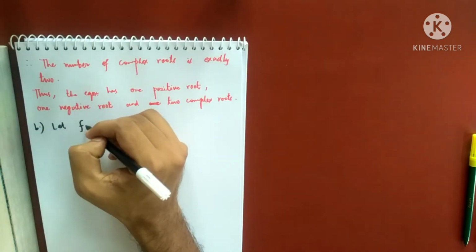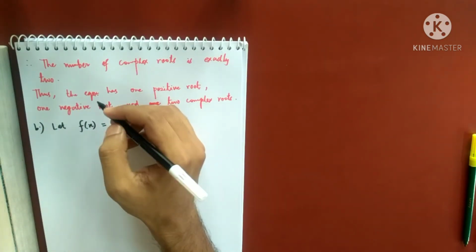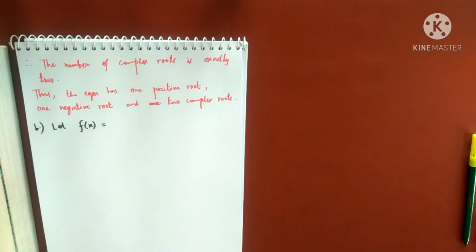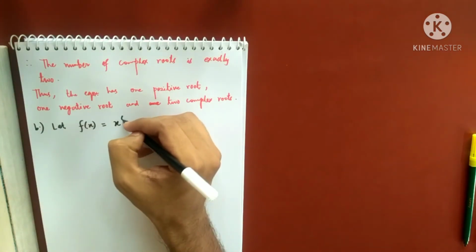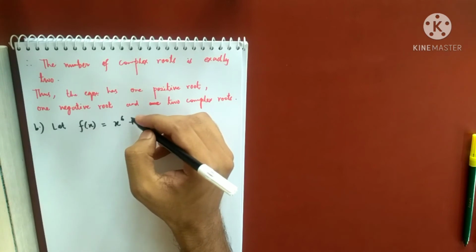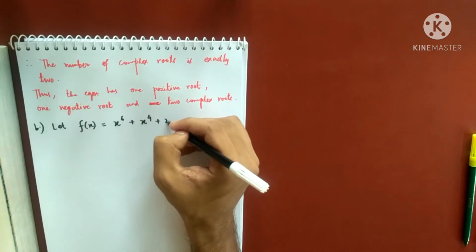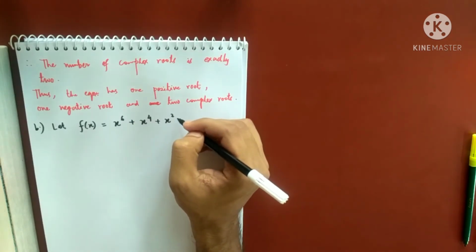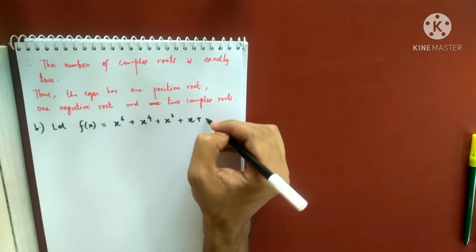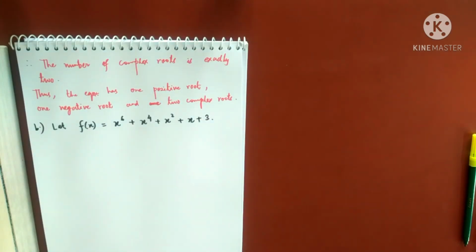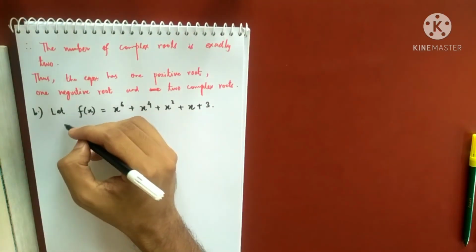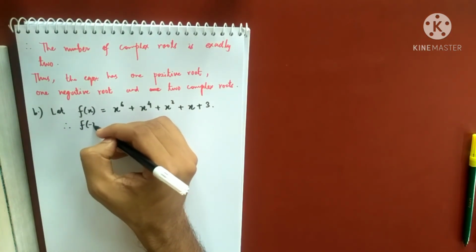Let f(x) equal to, so what was number B? It was x to the power 6 plus x to the power 4 plus x square plus x plus 3, right? So let's determine f of minus x also very quickly. So what is f of minus x?